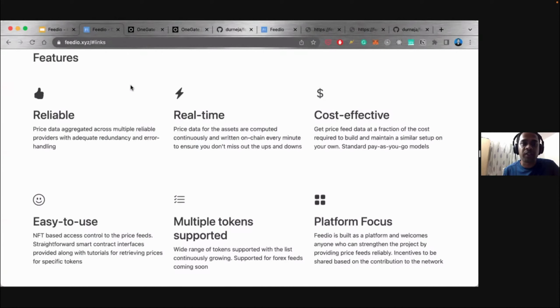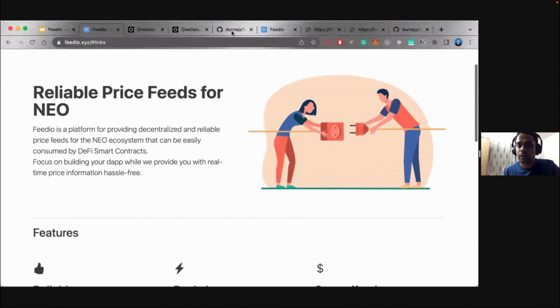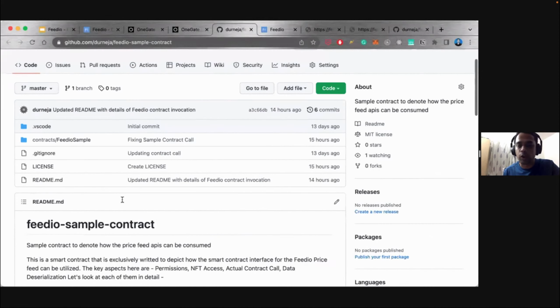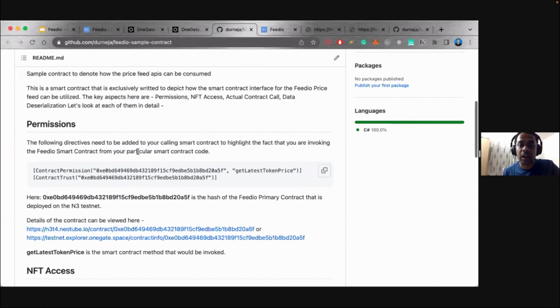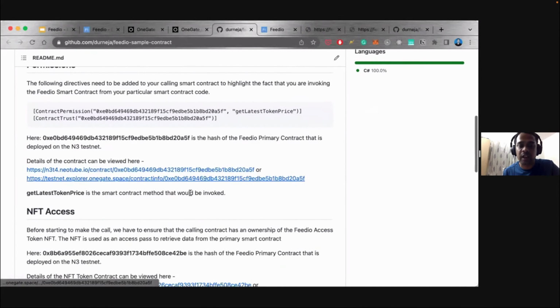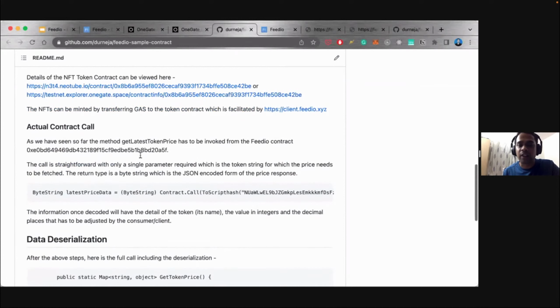So you can check out the website. We have also built a sample contract. If you want to consume these price feeds, we have a tutorial on how you can go about accessing them: the whitelisting process, the NFT access, how you actually make the contract call. So this is the actual contract call in C#. And how is the data sent? As I mentioned, you will get the token name, the actual value, and the number of decimal places which we have adjusted. So all the sample code and the tutorial are already provided.